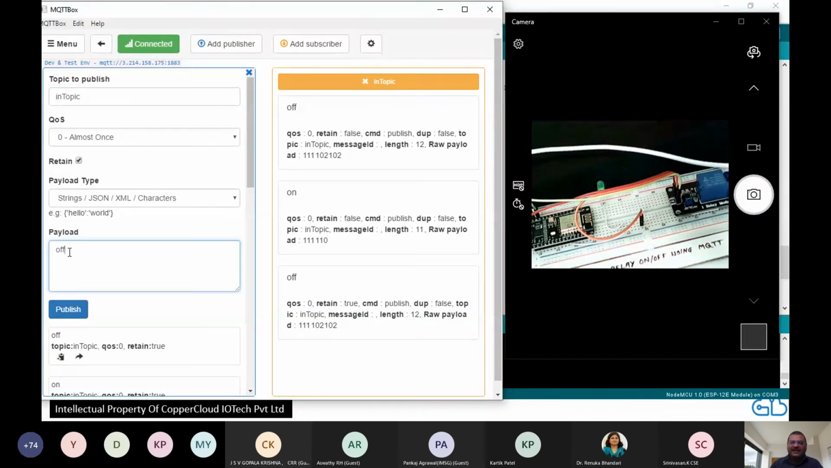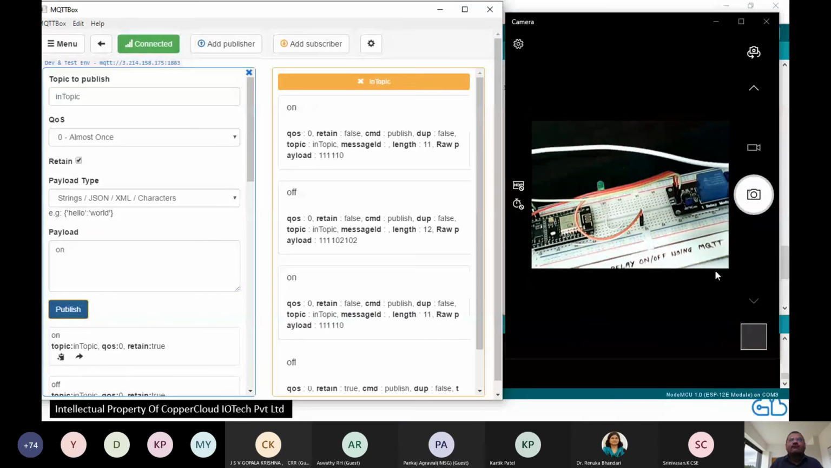Let's do this again. I'm going to say on, the LED goes on. I'm going to say off. If I send something else, my device is not going to respond, because that's not part of the contract. That's not part of the protocol. I'm going to say off.